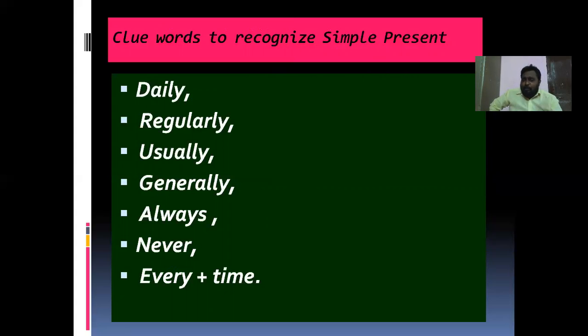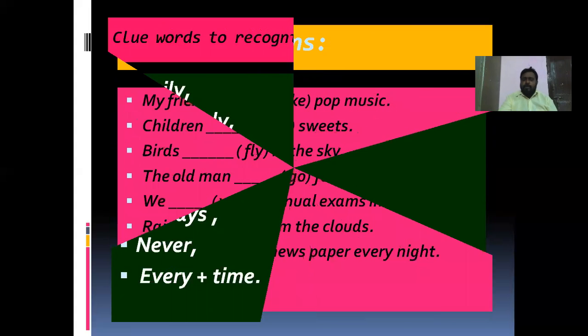Daily, regularly, usually, generally, always, never, every plus time. These are the clue words. Okay, what are the clue words again? Daily, regularly, usually, generally, always, never, and every plus time. Every plus time means every day, every month, every week, every year, and every hour. So like that, every morning, every afternoon, every evening. These are the clue words for simple present tense.